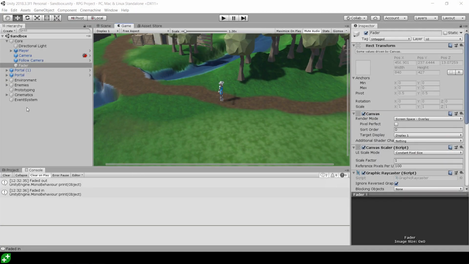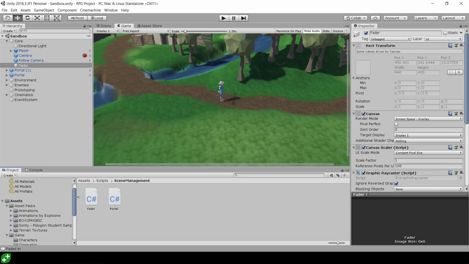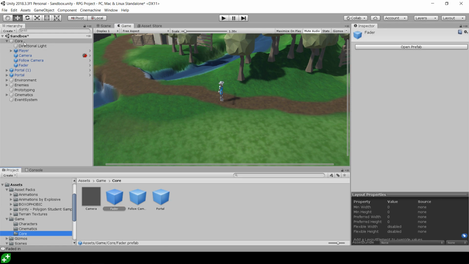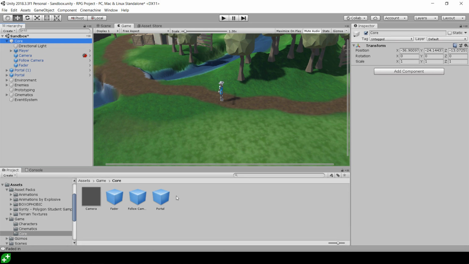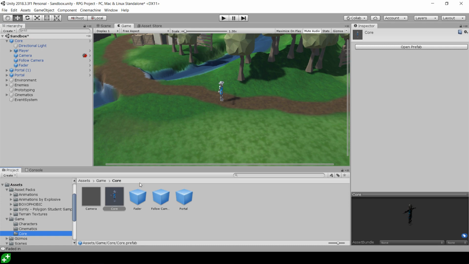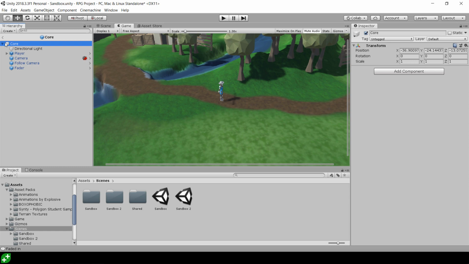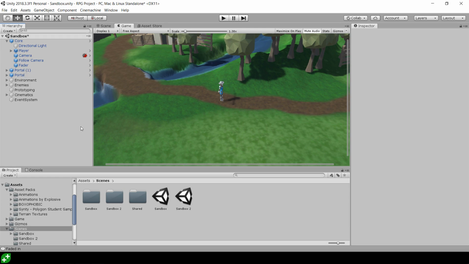So at the moment, our fader is not prefabbed and not shared between scenes. That's something we're going to fix. So I'm going to select the game core folder and prefab the fader into there. And I'm also going to prefab the whole of this core under core, because what I want to do is make sure that that is in every scene so that we don't have to make sure that there's a player, there's a camera, there's a fader, all these things that we're going to have in every scene. We can just plonk in the core prefab, and what you can see now is that this is a nested prefab like we've got before. If I open up the core prefab, you can see it has the player's prefab in it, has the fader's prefab in it, hasn't gone and flattened things out.